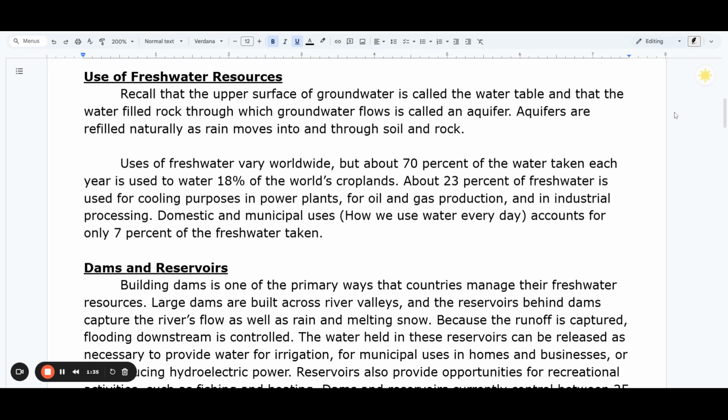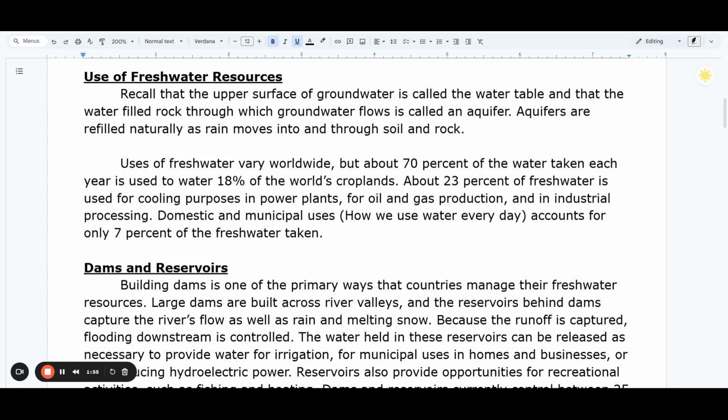Use of freshwater resources. Recall that the upper surface of groundwater is called the water table, and that the water-filled rock through which groundwater flows is called an aquifer. Aquifers are refilled naturally as rain moves into and through soil and rock.